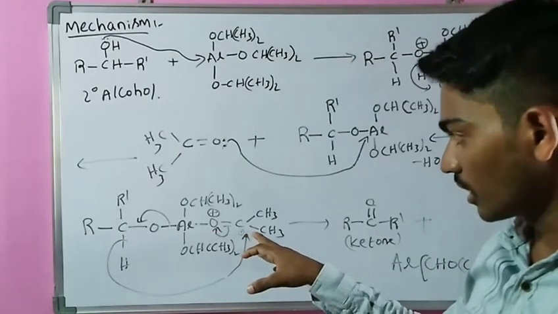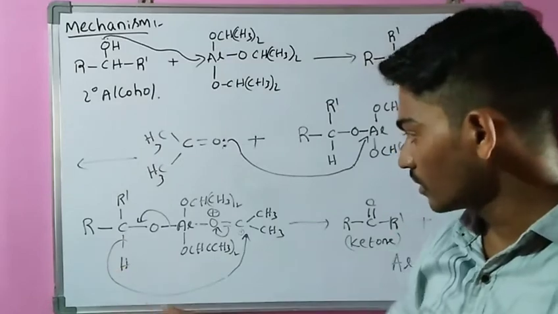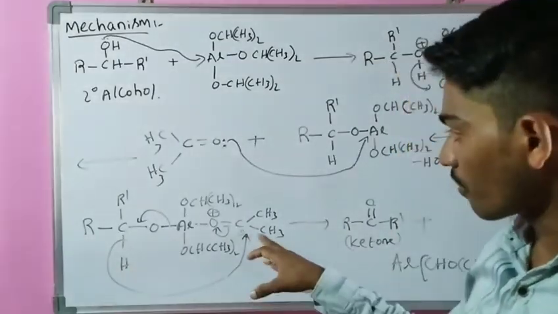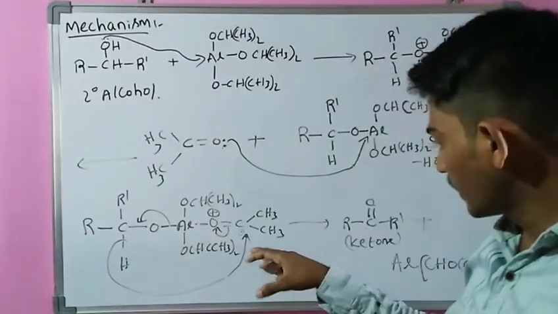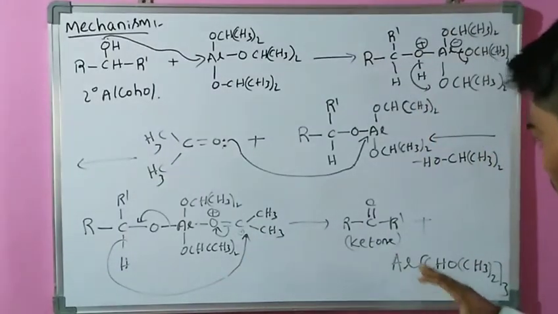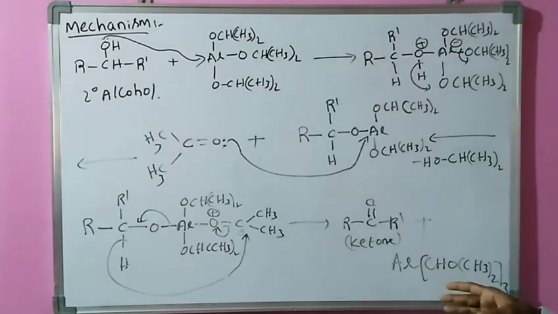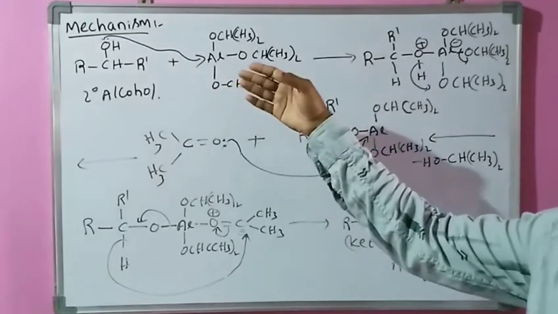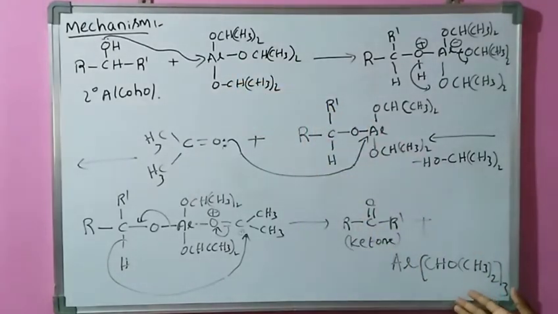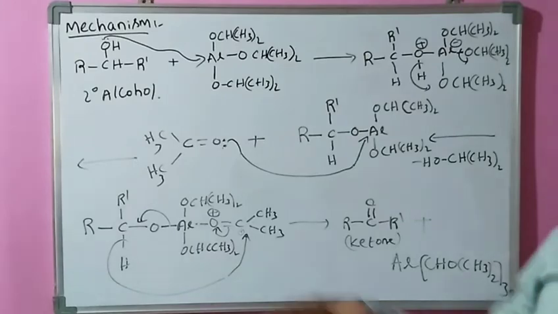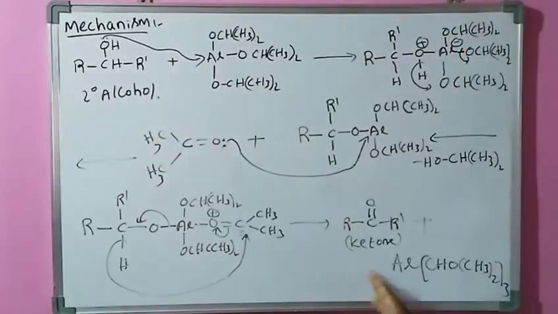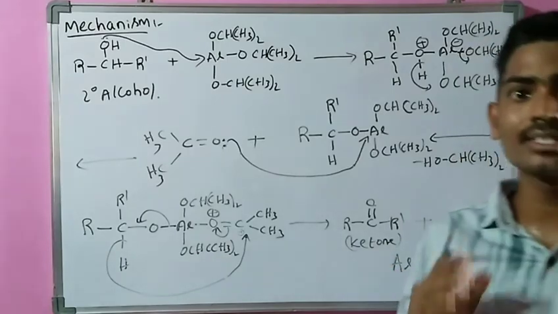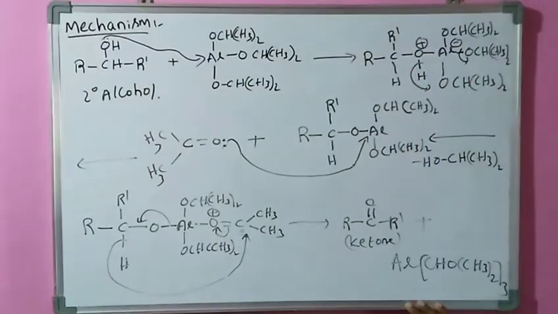A carbocation intermediate is created, and at that time this proton, the hydride, that is the nucleophile, attacks this carbocation. It forms our required product, the ketone, and the remaining product, aluminum isopropoxide, remains the same in this reaction. Finally, the secondary alcohol is converted into a ketone. Alcohols are converted into ketones, that is the Oppenauer oxidation reaction. This is the mechanism of the Oppenauer oxidation reaction.